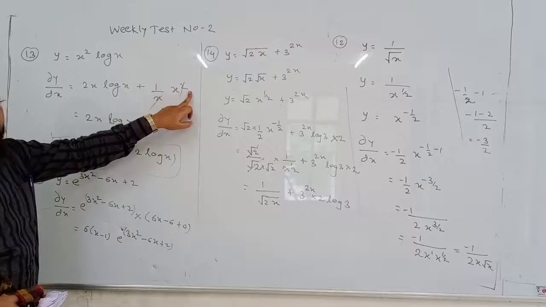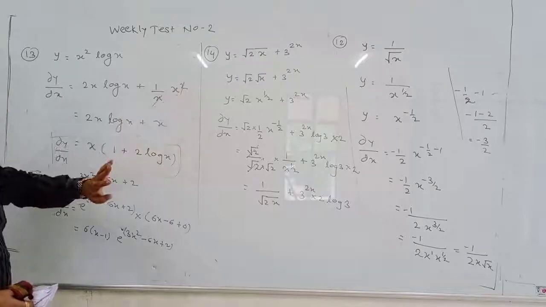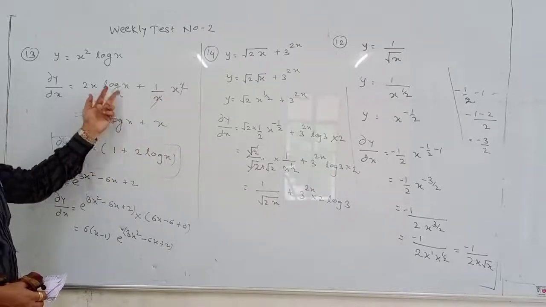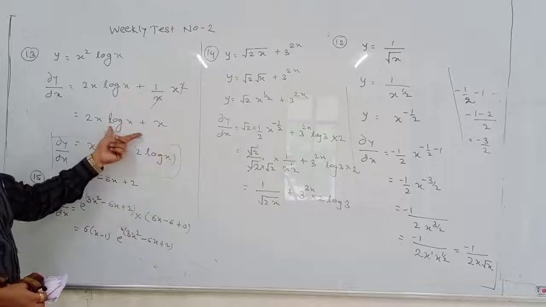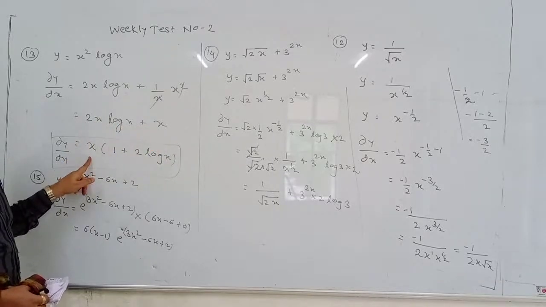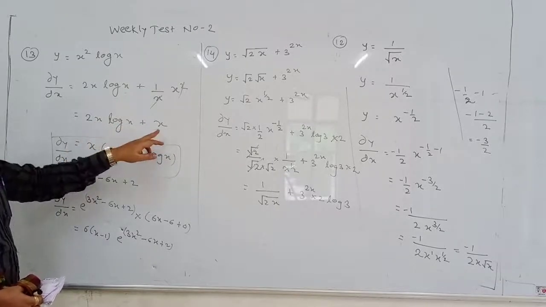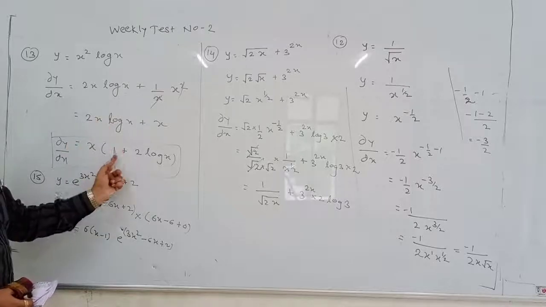यातला एक x, यातला एक x cancel. Only x is remaining. So x plus 2x log x. X plus 2x log x. X and x are common. Remaining is 1 plus 2 log x. 1 plus 2 log x.